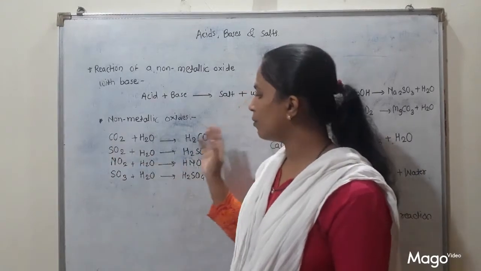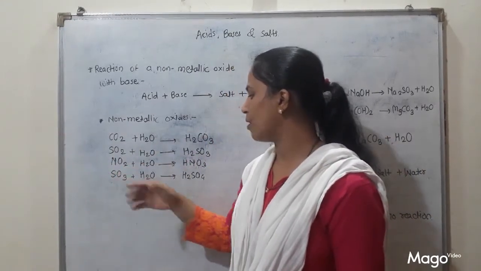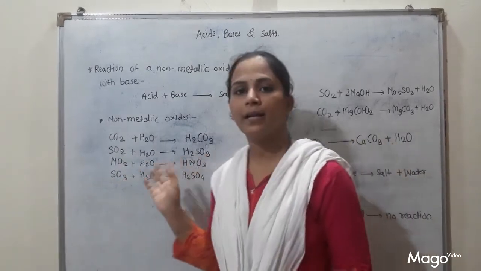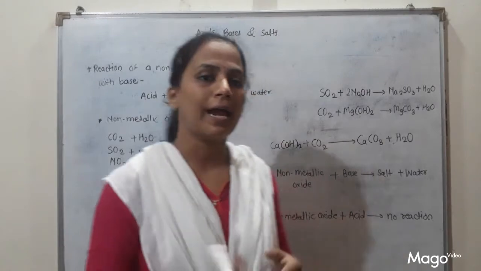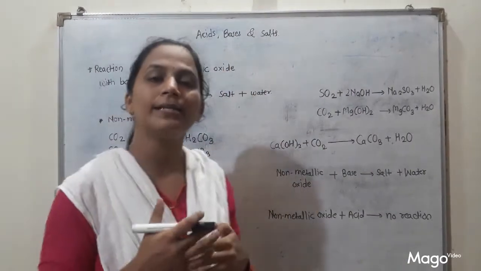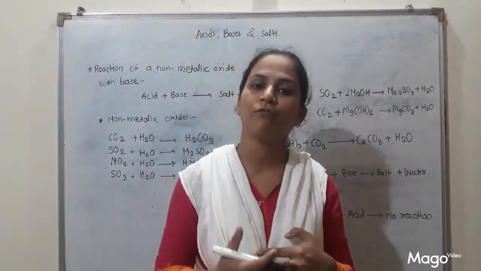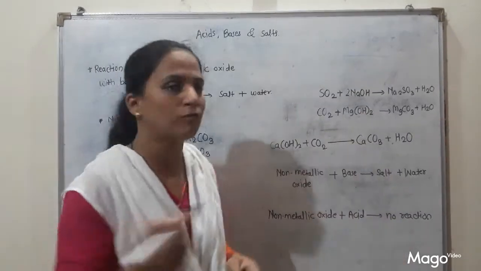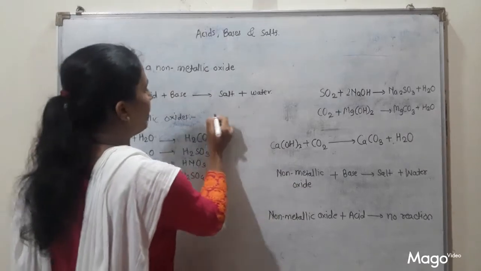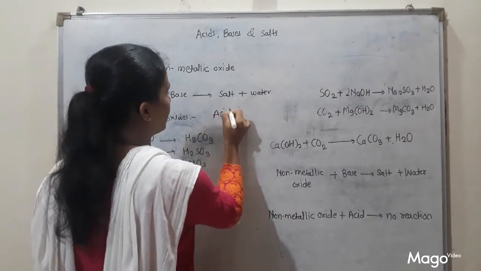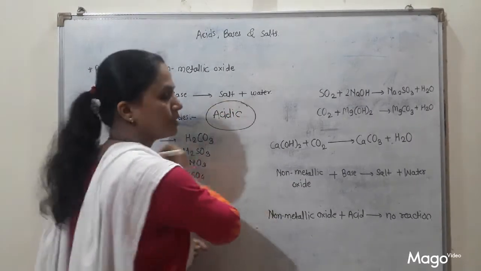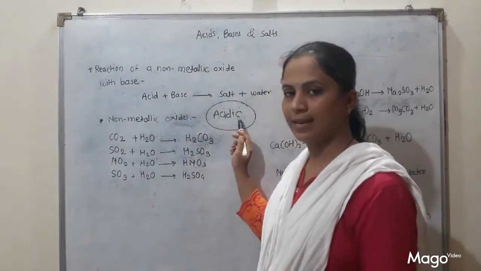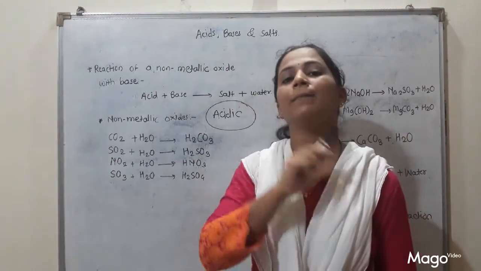Carbon dioxide forms carbonic acid, sulfur trioxide forms sulfuric acid, and nitrogen dioxide forms nitric acid. So these non-metallic oxides, as they dissolve in water, form their respective acids. Acidic solutions mean, what is the nature of non-metallic oxides? These non-metallic oxides are acidic in nature. Non-metallic oxides are acidic in nature and metallic oxides are basic in nature.